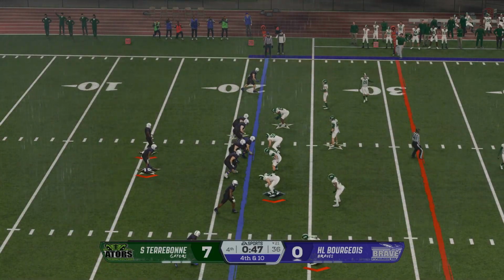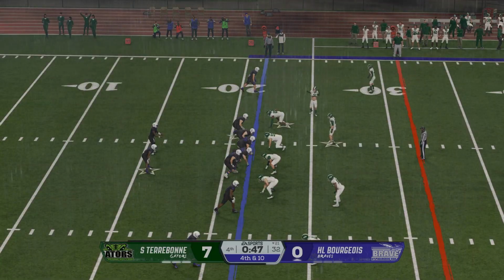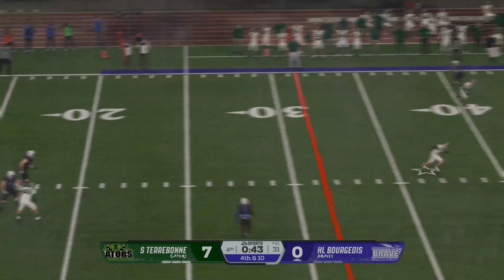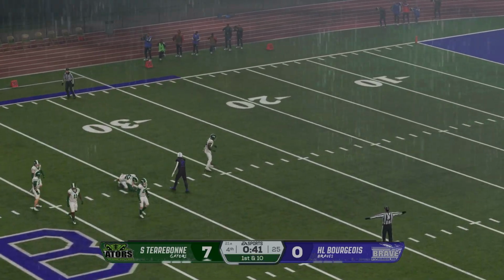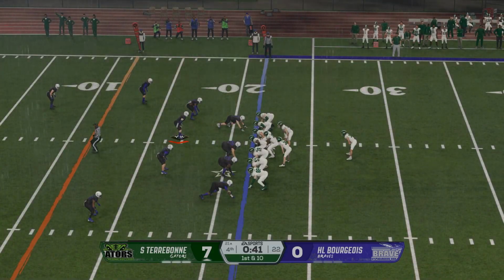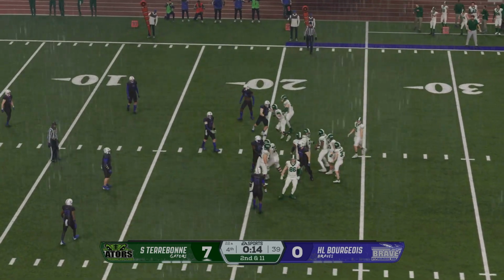Trailing by a touchdown, getting late in the 4th, and this is a huge, perhaps a defining moment in this game. Pressure coming. He's taking a deep shot late in the game. Oh, he had it. The deep ball was there, and it just trickled through his fingers. And that decision will be questioned for a while.